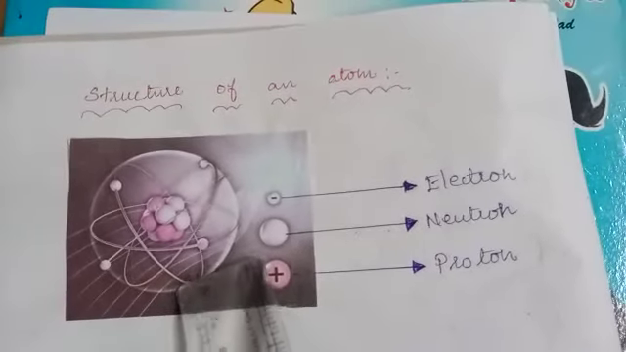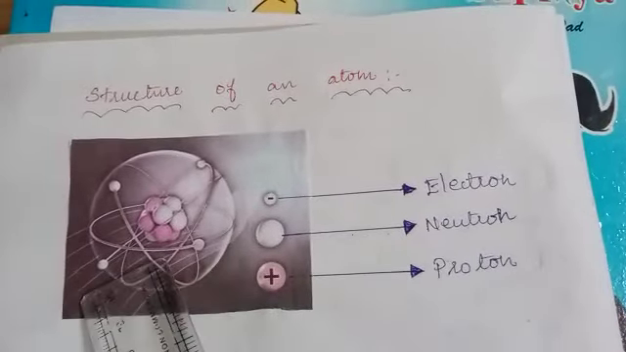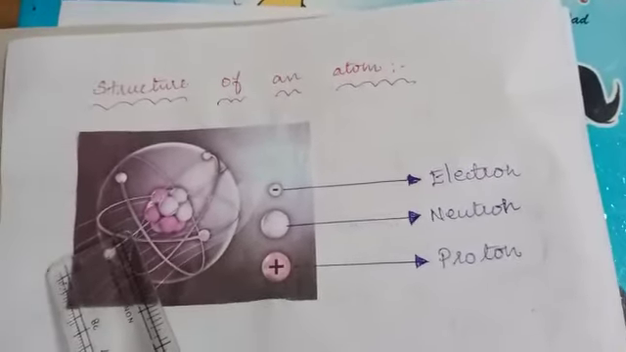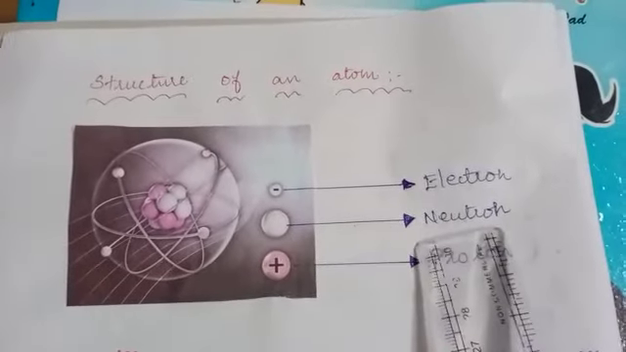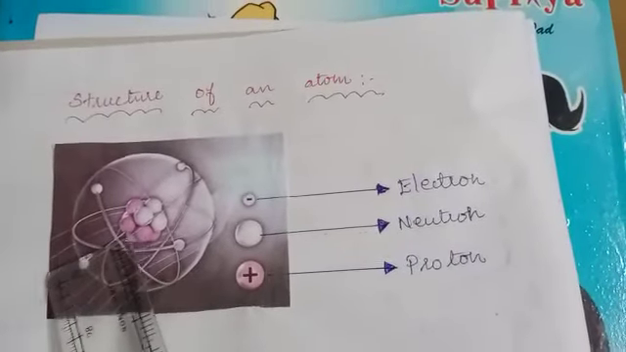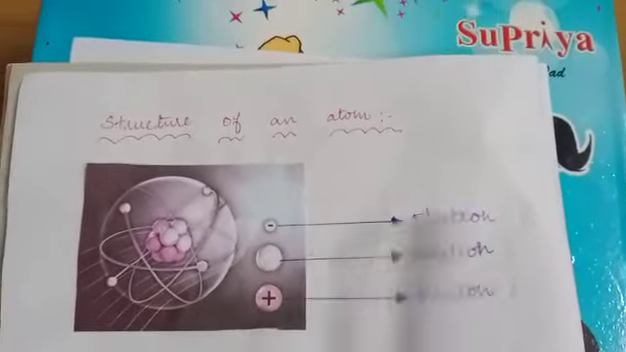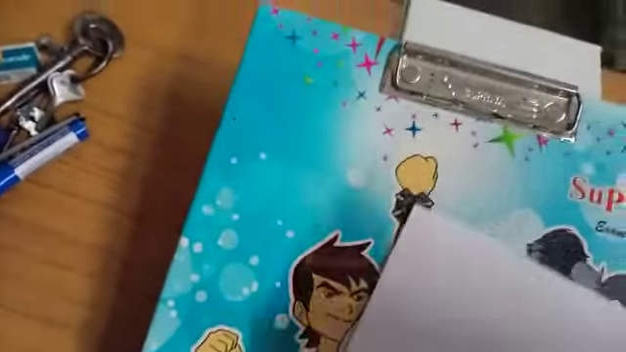Look at this. This is the structure of an atom. Here, an atom contains positively charged proton. It is located in the nucleus, and negatively charged electron that is revolving around the nucleus, and neutron. It doesn't have charge. It is neutral. The neutron is also located with the proton in the nucleus. So this is the structure of an atom you have studied in lower classes. And next we are going to learn about molecules.